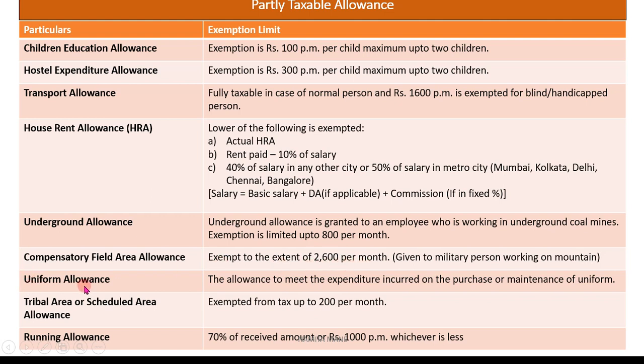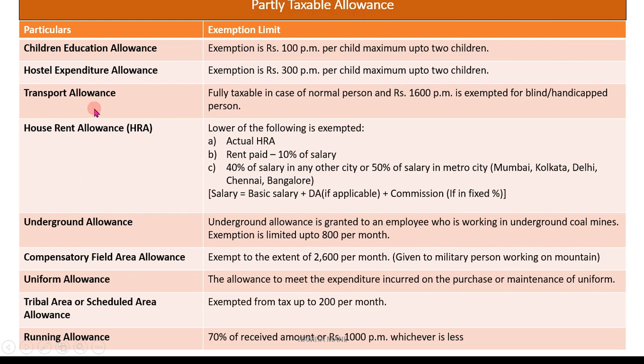Then uniform allowances. This allowance is given to meet the expenditure incurred on the purchase or maintenance of uniform. Then tribal area or scheduled area allowances. This is exempted from tax up to 200 per month. Then running allowances: 70% of the received amount or 1,000 per month, whichever is less. So these are some of the partly taxable allowances.